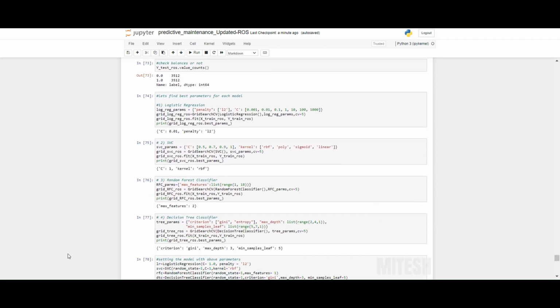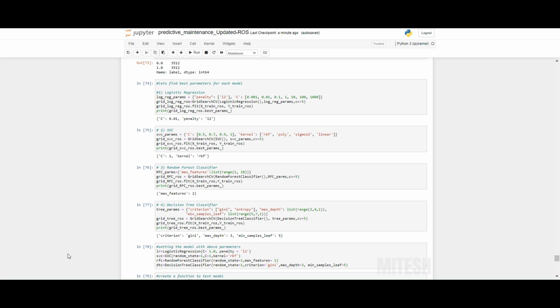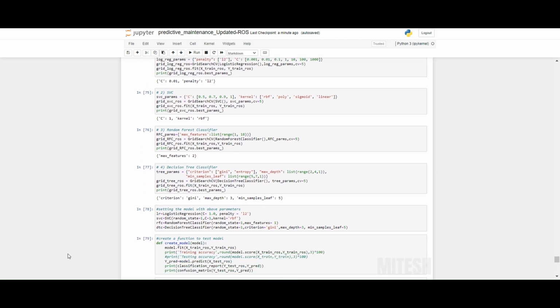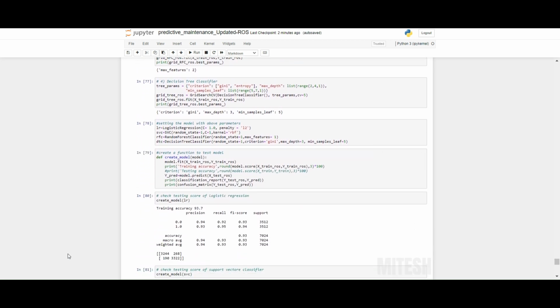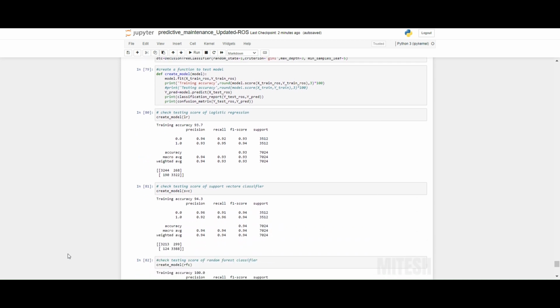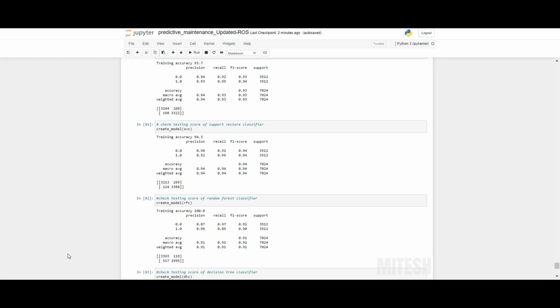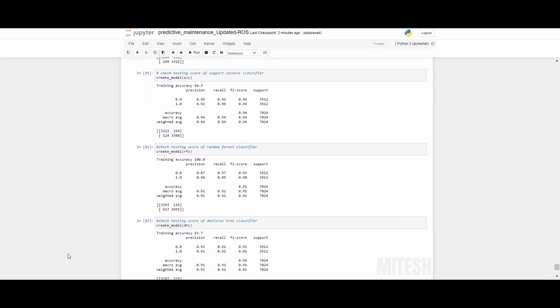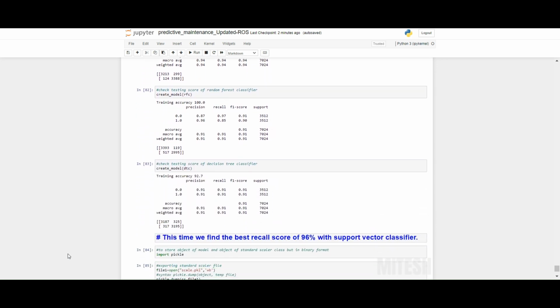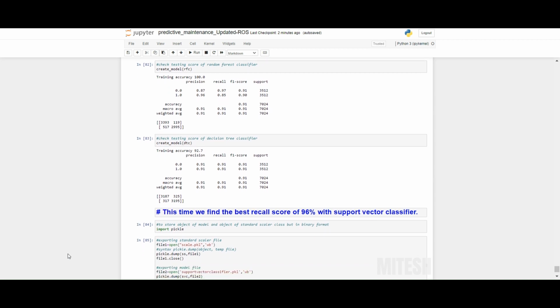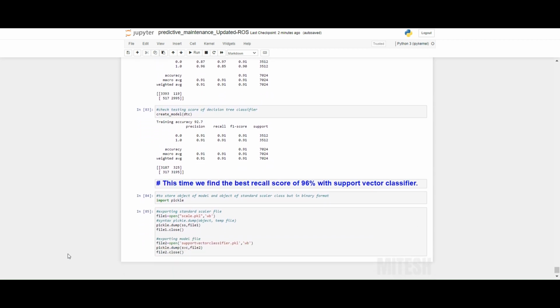Finding again the best parameters for each model. Training each model with these parameters. This time we find the best recall score of 96% with support vector classifier. Exporting support vector classifier model for deployment.